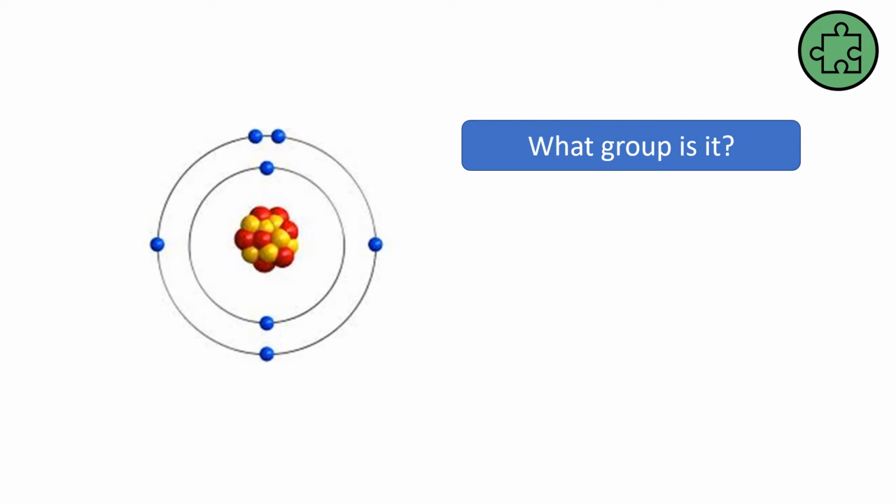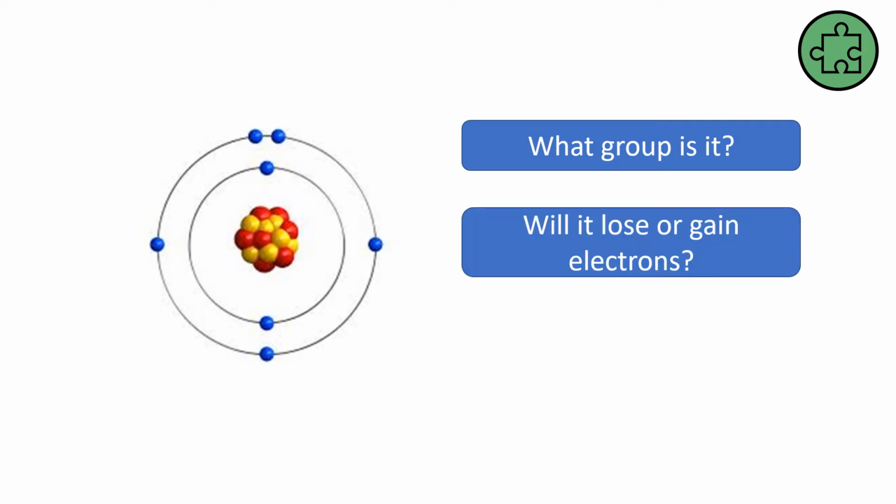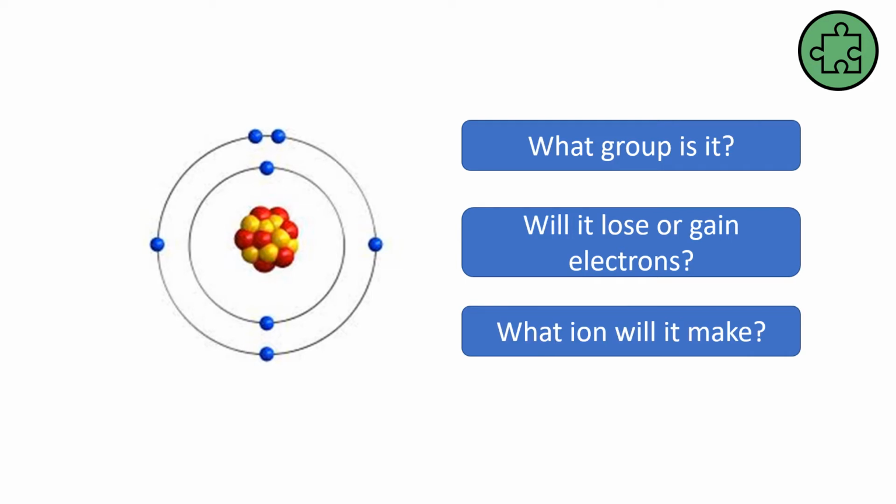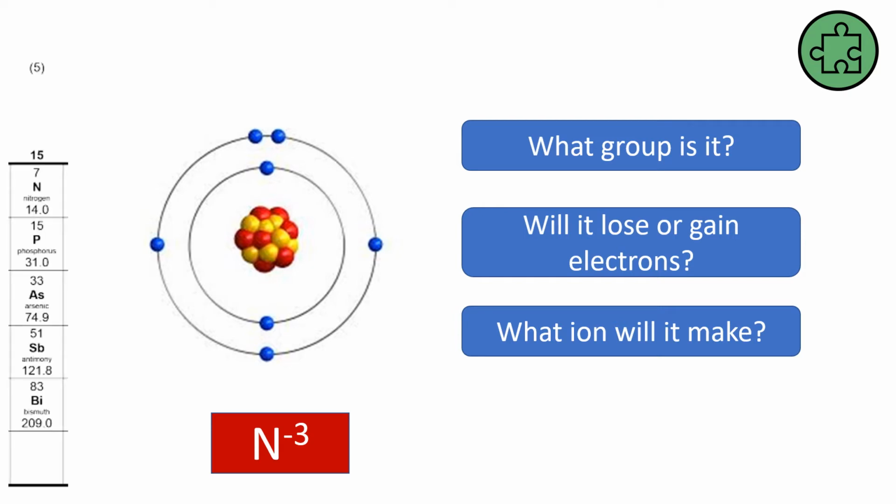Okay, what group is this in? Well, this is group 5 because it has 5 electrons in the outer energy level. So will it gain 3 or lose 5, trying to make the 8 or get rid of it altogether? Well, it's going to gain 3 electrons, and so it would make a -3 ion. This is nitrogen, but again, anything in group 5 has 5 electrons at the outer energy level, so they will always gain 3 electrons to become stable, and so they will always have an ionic charge of -3. So anything in group 5 will be N-3, P-3, As-3, and so on.